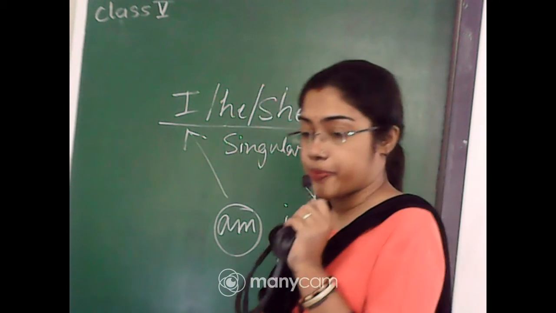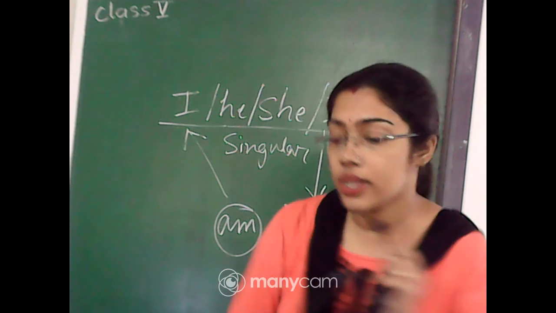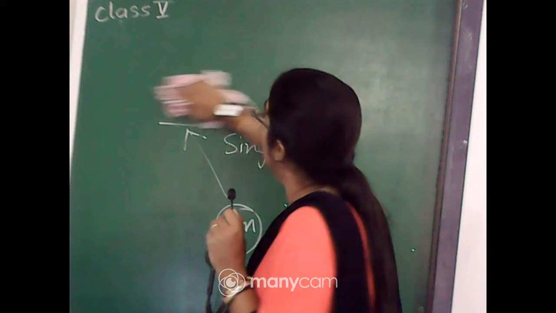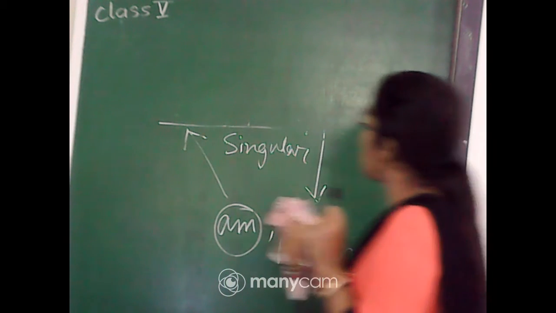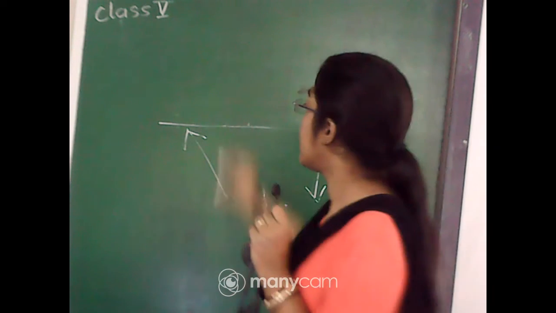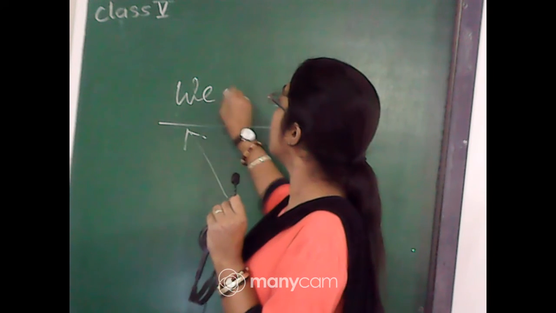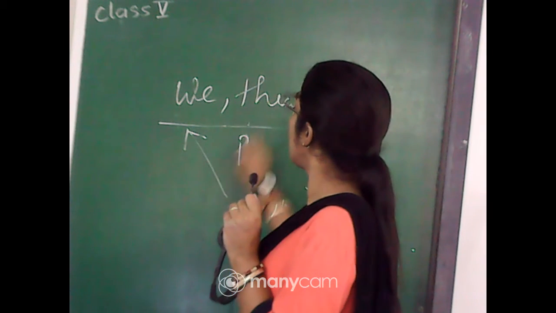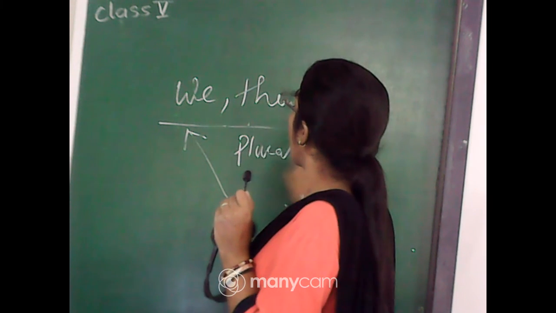Okay, so with these pronouns we are going to use this set of verbs that are singular in nature. Whereas when we are using the plural, that is we, they, these are all what? Plural.